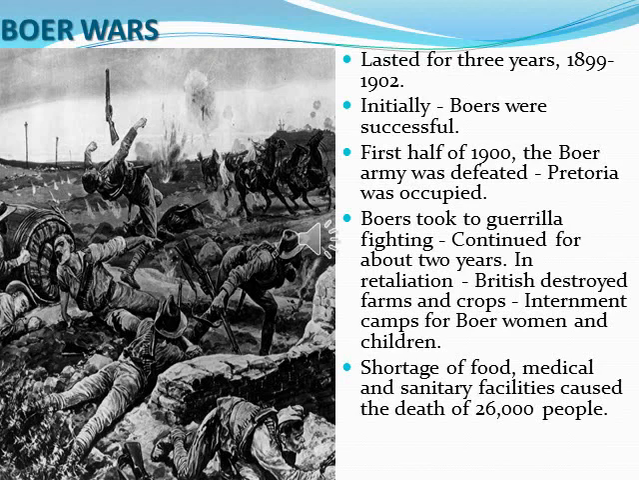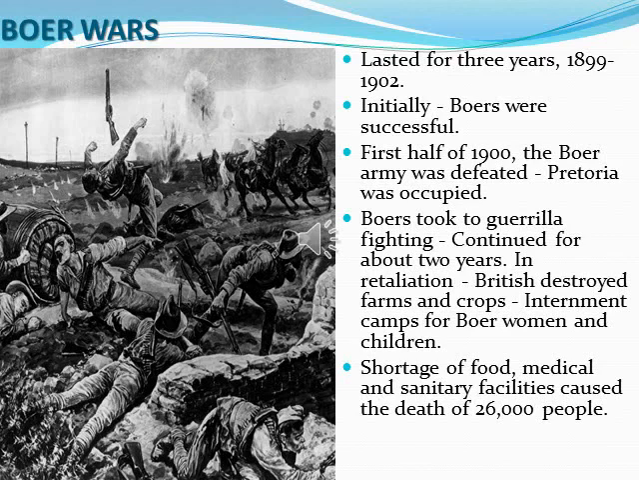In retaliation, the British destroyed the farms and crops. Retaliation means the action that a person takes against somebody who has harmed them in some way. Since the British army suffered so much from the guerrilla warfare of the Boers, they began to destroy the farms and the crops of the Boers.